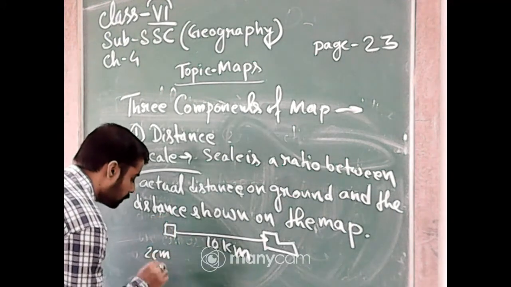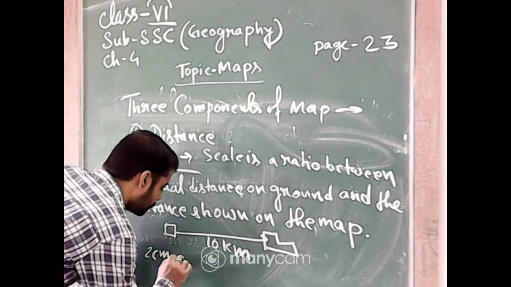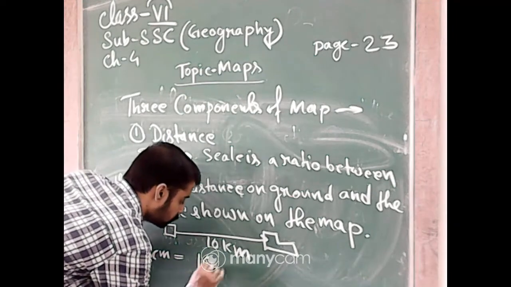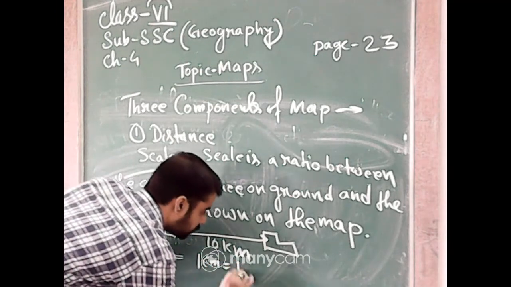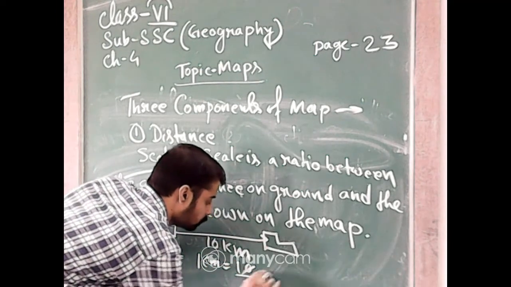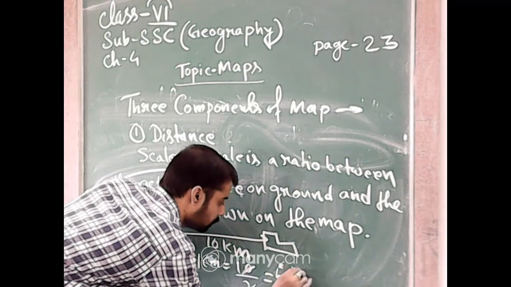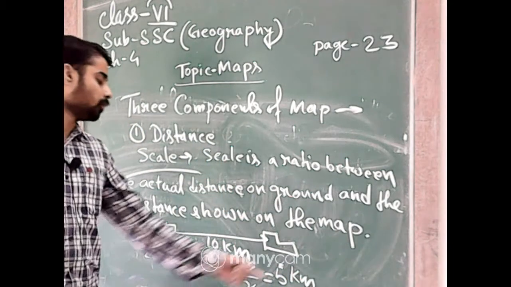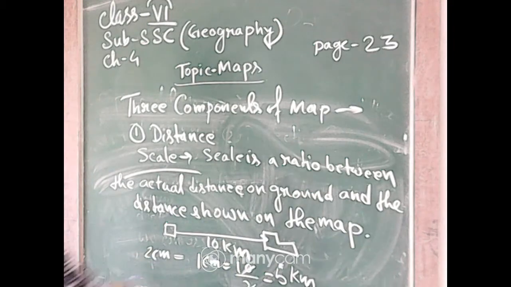Okay. So 5 kilometer equals 1 centimeter, that is 10 by 2, 5 km. So 1 centimeter in this map equals 5 km. So 2 centimeter is 10 km.